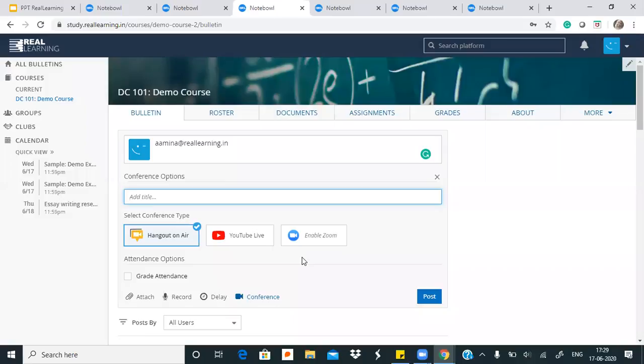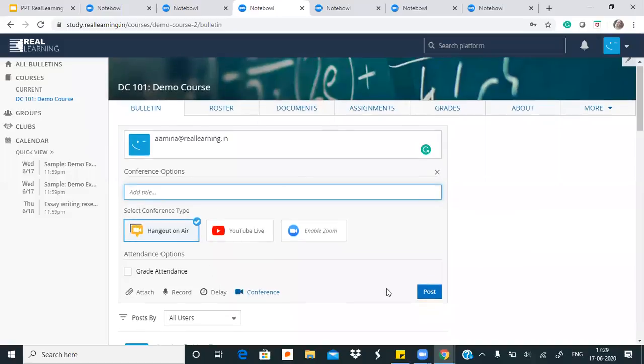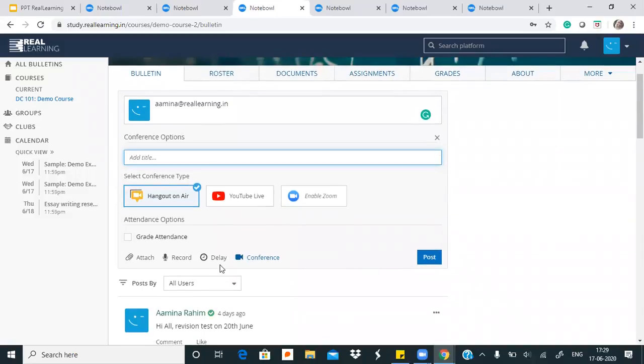We have integrated them to make sure that you have everything accessible from your bulletin, and also that students don't have the ability to share their links with someone else. If you start a conference as a teacher from the platform, the way to use this is from your accounts on these platforms. YouTube Live doesn't really have a participant limit, so you can use YouTube Live if you want a lot of participants.